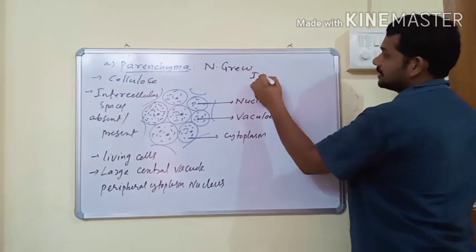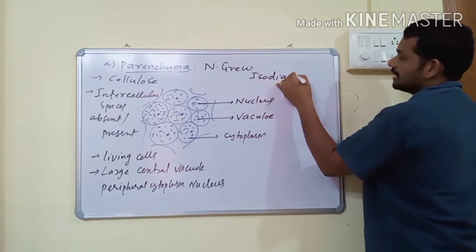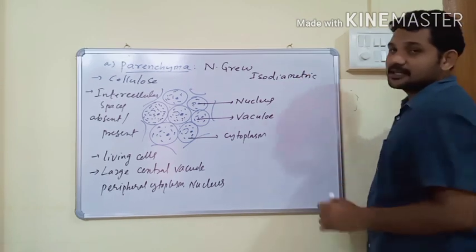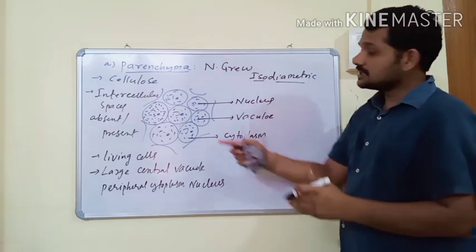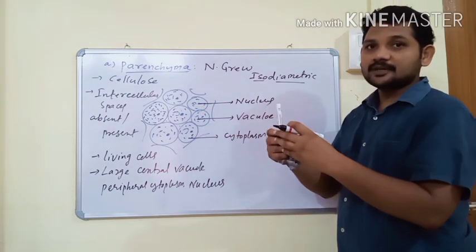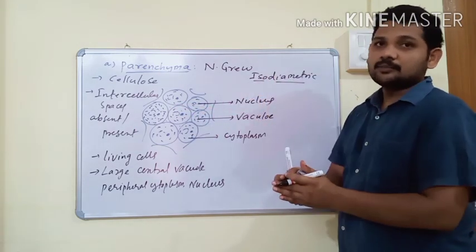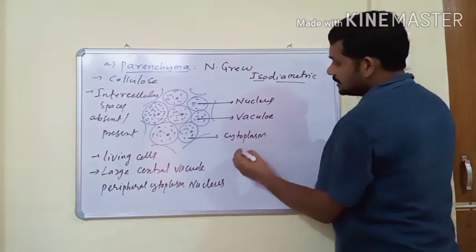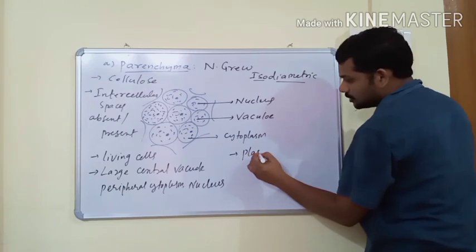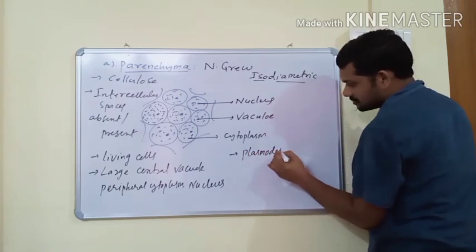All the cells of parenchyma are isodiametric. Isodiametric means similar diameter, so all the cells of parenchyma tissue have the same diameter in all planes.